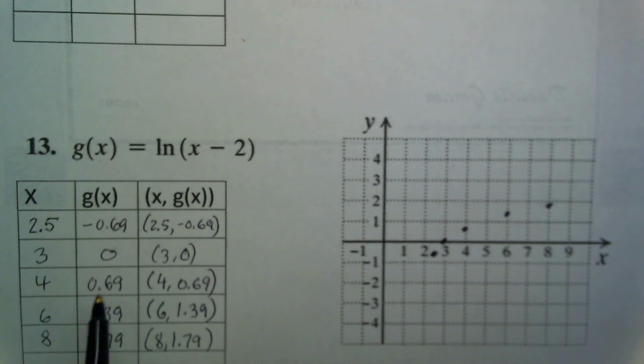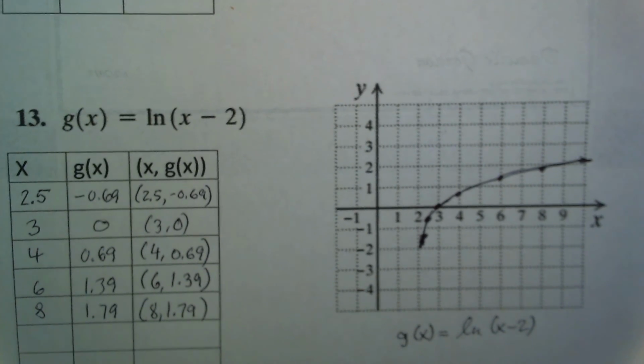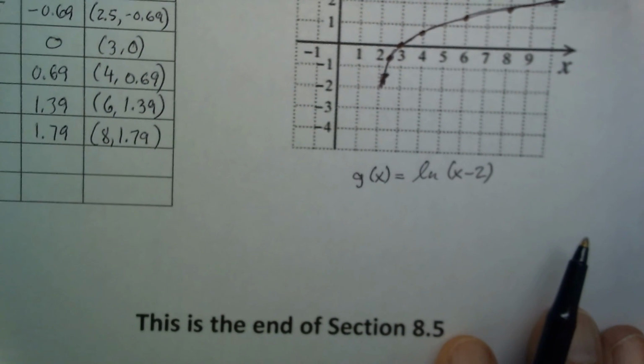So here we have 5 ordered pairs, and here are the plots of the ordered pairs, and now we will connect them with a smooth line, and that'll be our graph of g of x. And this is the completed graph of g of x equals ln of x minus 2. And this concludes section 8.5.